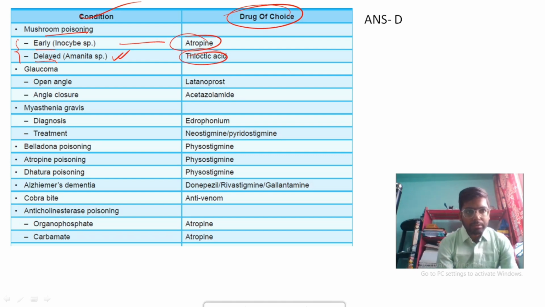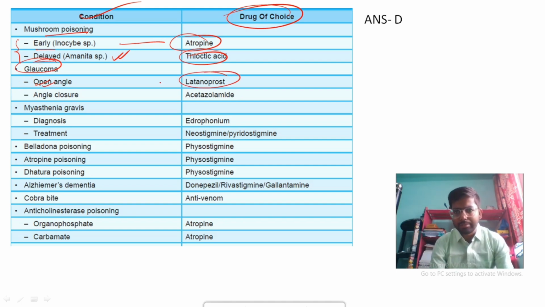In open angle glaucoma, latanoprost is the drug of choice. We have discussed in the previous video that it's a prostaglandin analog and its mechanism of action. In angle closure glaucoma, acetazolamide, a carbonic anhydrase inhibitor, is the drug of choice.